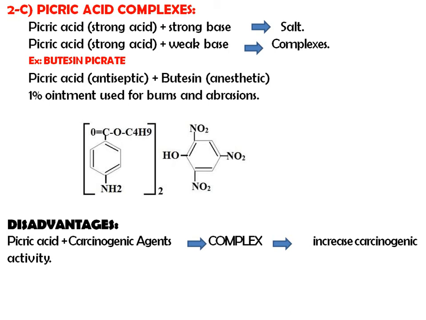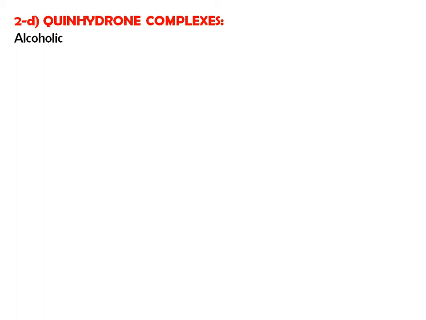Okay, this is the structure of your picric acid and your butesin, and the final complex is useful for the treatment of burn and abrasion. Now a disadvantage with this complex is that when this complex reacts with a carcinogenic agent, it forms a final complex and increases carcinogenic activity. Then the fourth type, that is quinhydrone complex.